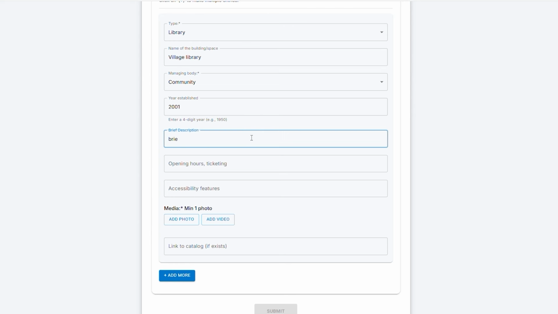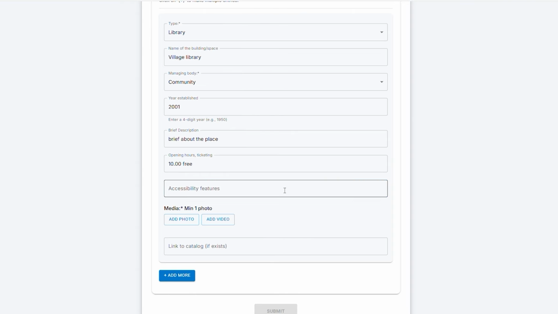Description. In this box, give a short description of the place, what it is used for, its importance, and what activities happen there. Opening hours, ticketing. Next, mention the timings and if there is any entry ticket or if it is free. Accessibility features.